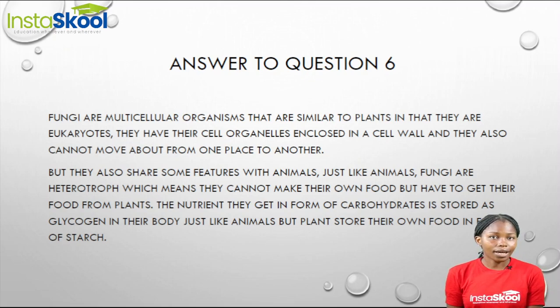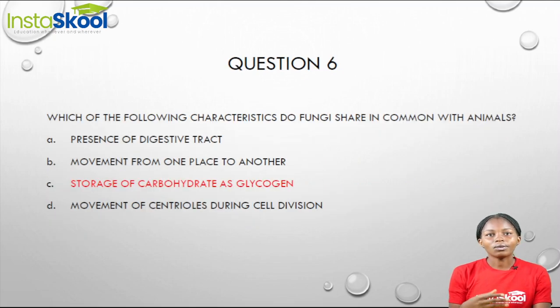On the other hand, plants can store their own food in form of starch. Now, when we look at our option, the one that best fits our answer is option C. Fungi store carbohydrates as glycogen, just like animals do.